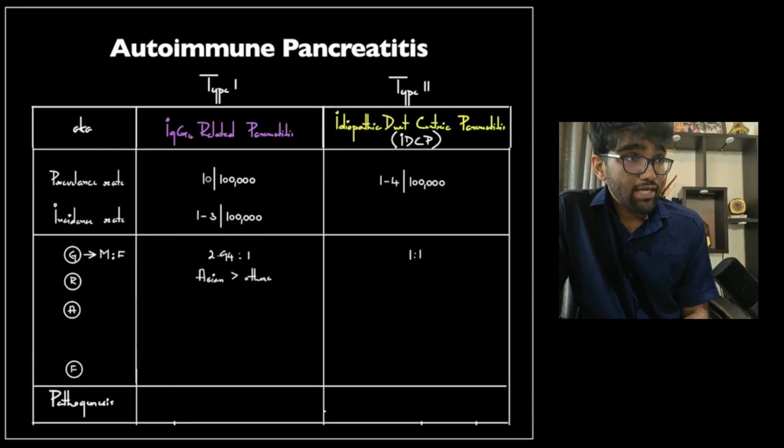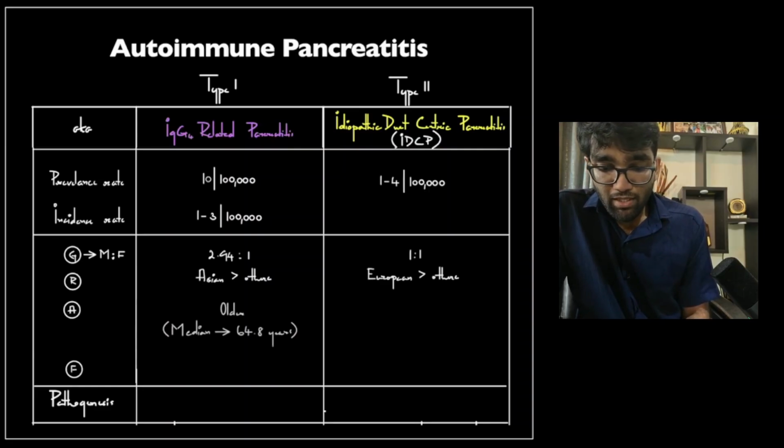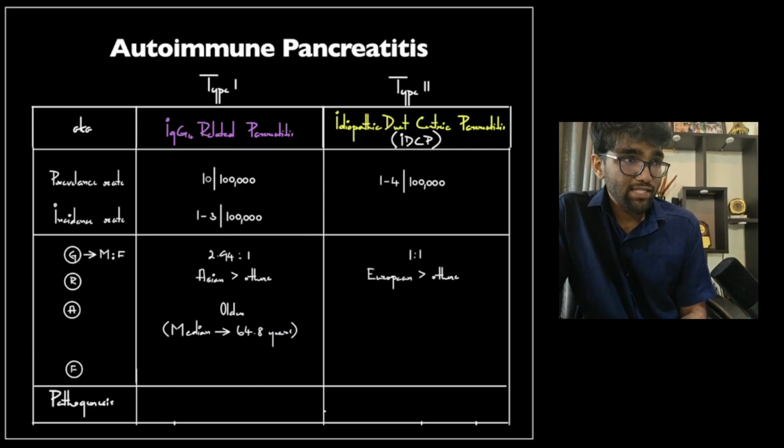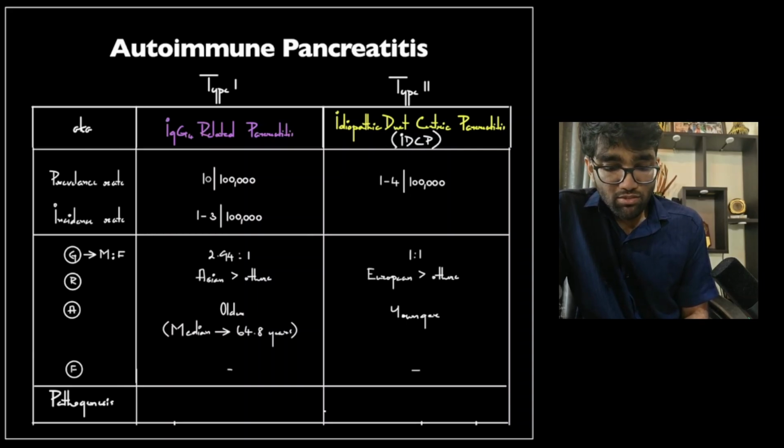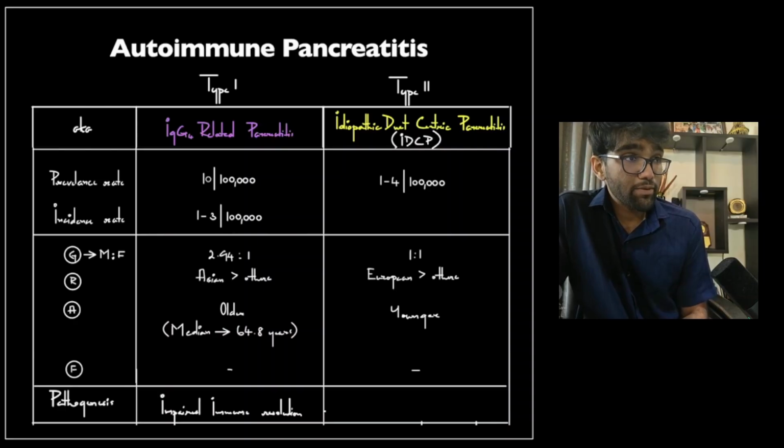Type 1 typically occurs in Asian populations, East Asian in particular, but even Indian. Type 2 is more likely to occur in European patients. Type 1 typically occurs in older people. As I've discussed, it is a disorder of abnormal immune resolution, and such abnormalities are characteristic of an aging immune system. The median age at diagnosis is around 64.8 years. Type 2 typically occurs in younger patients. Both diseases don't have significant family history.